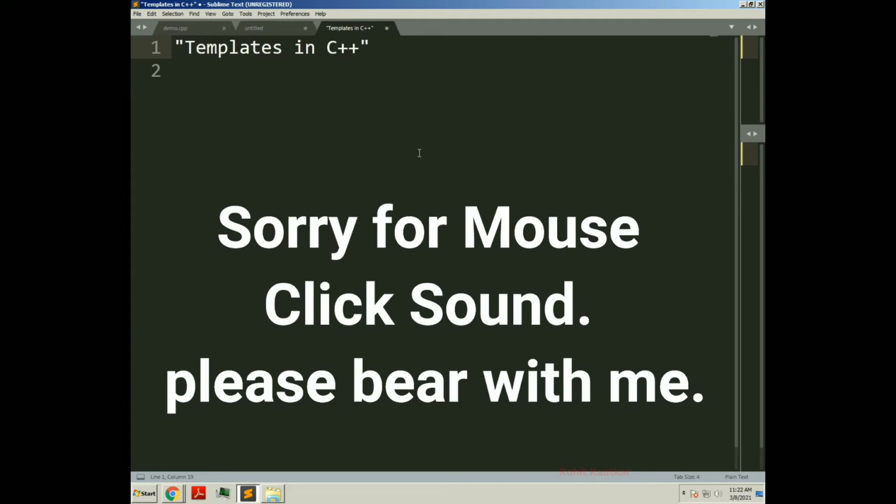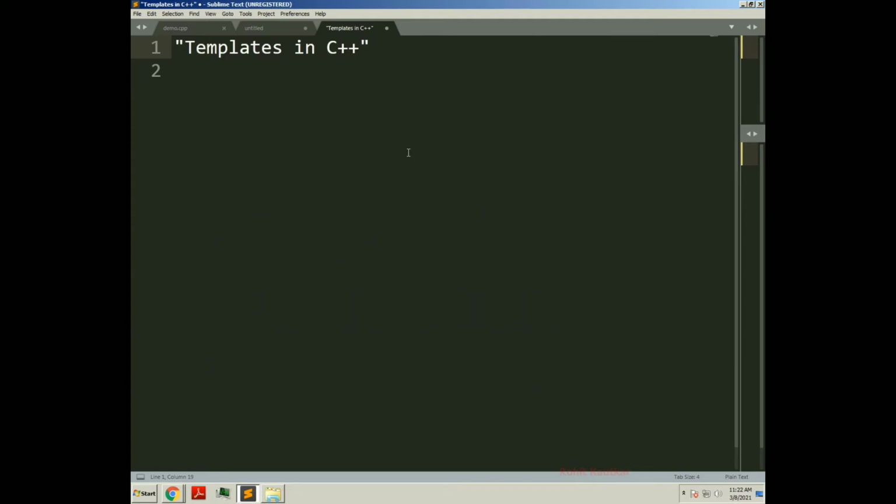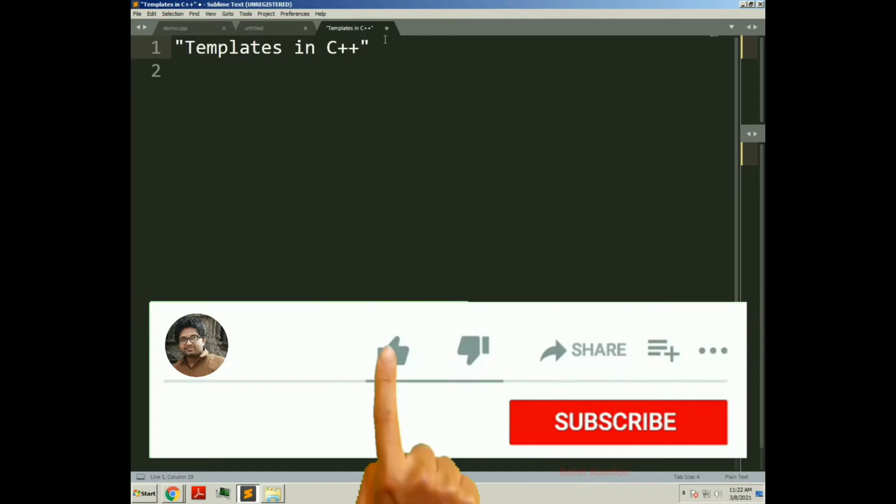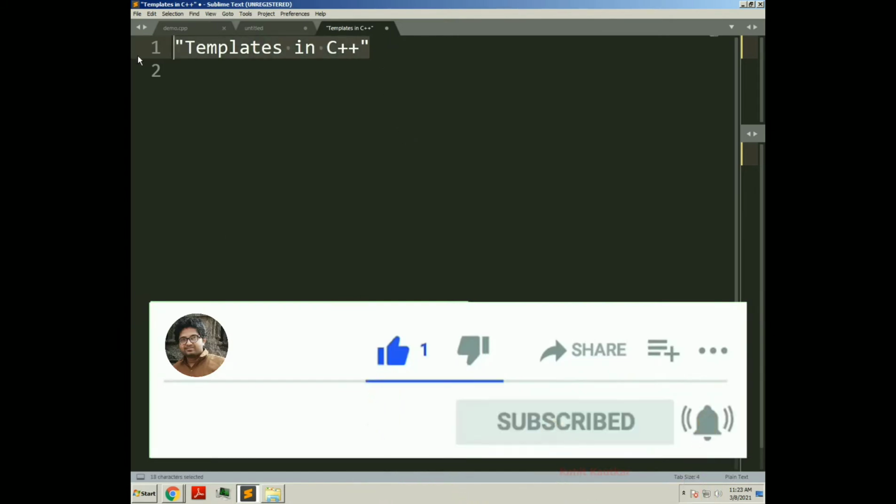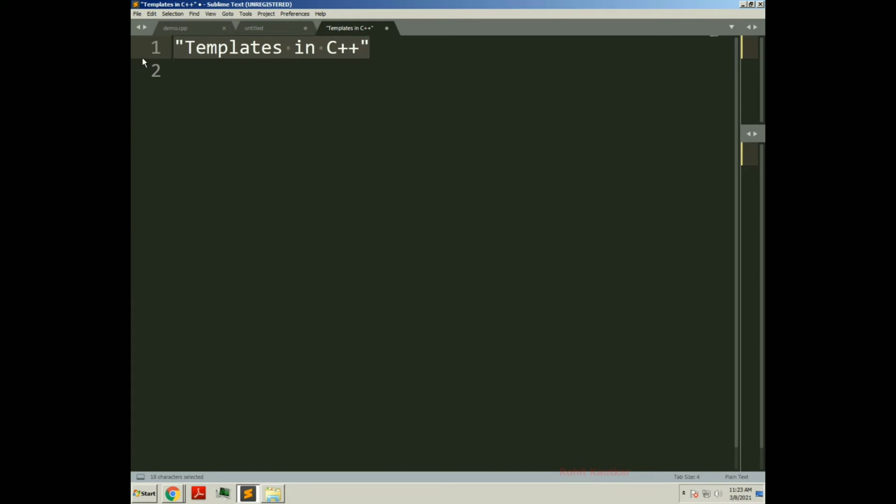This is Rohit. In today's video we will try to understand topic templates in C++. Okay, so let's start. A significant advantage of C++ code is reusability. C++ supports the concept of reusability, which eliminates the redundant code.